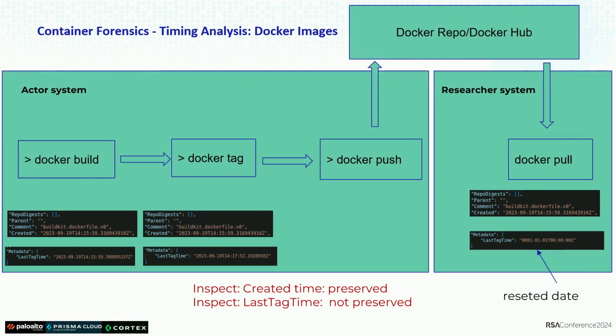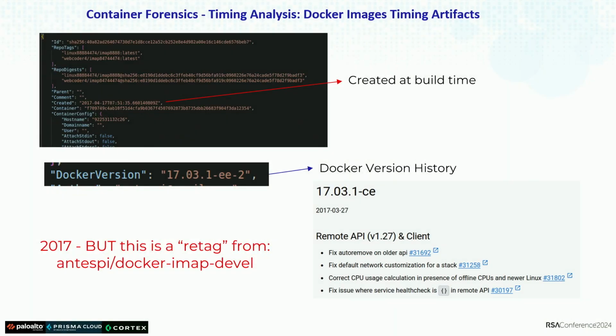When you push a container to a Docker repo, the tag time is not preserved, but the creation time is. So if you create a container from another container that was created before, that creation time is not the same as the time that he created the container. For that reason, this was a false positive for this year, so we could identify this year.